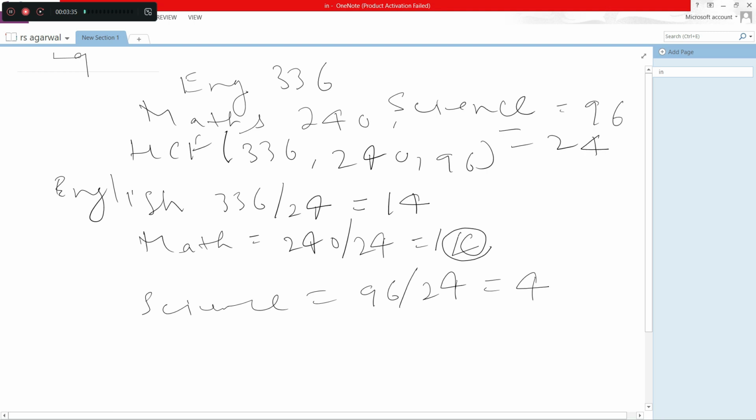For science, 96 by 24 is 4. So the total number of stacks is 14 plus 10 plus 4 equal to 18.